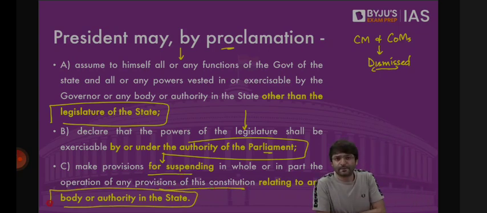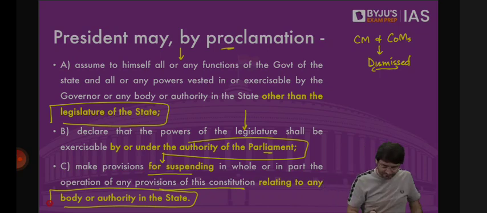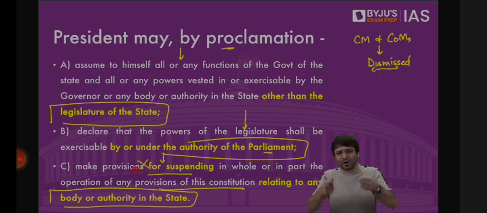Which means when this presidential proclamation is issued by the President, maybe what the President will say, that there is an authority in that state. Let's say the State Information Commission. Let's say the State Accountability Commission. Let's say the State Police. Let's say any authority of the state. We will suspend those provisions because now center will assume all the control and charge of that state.